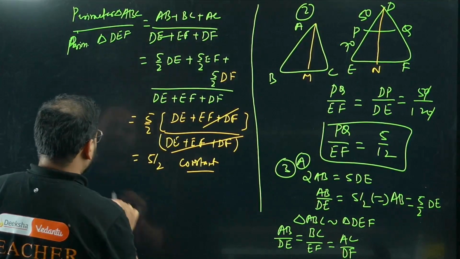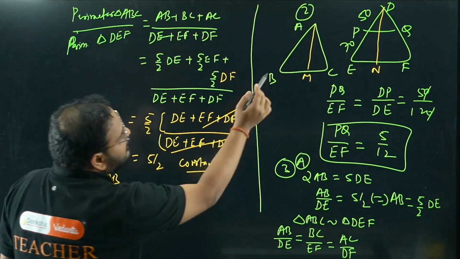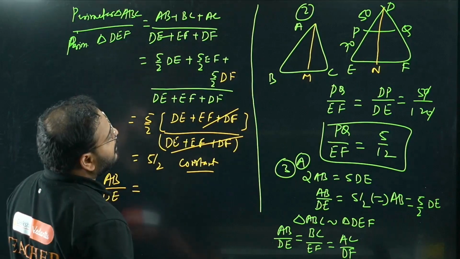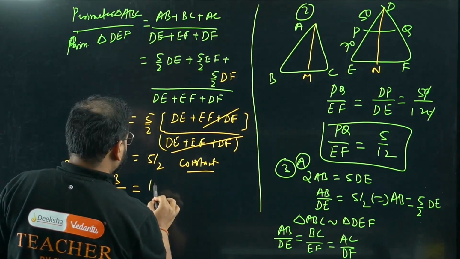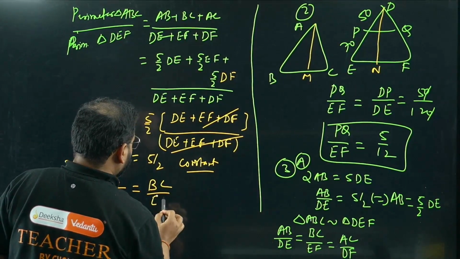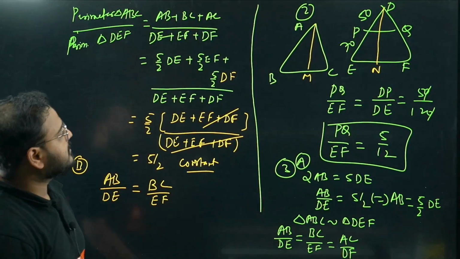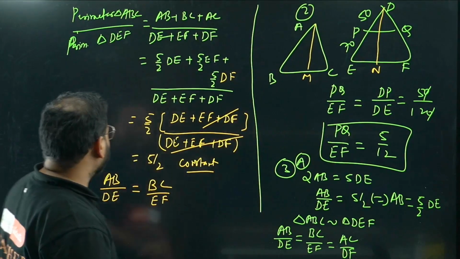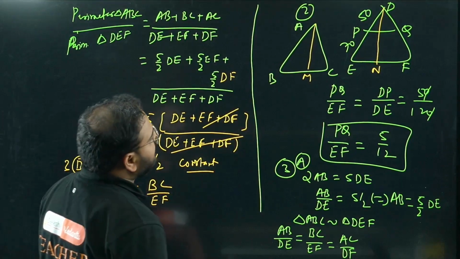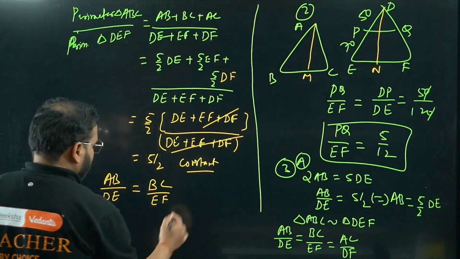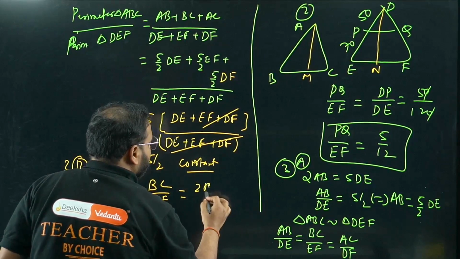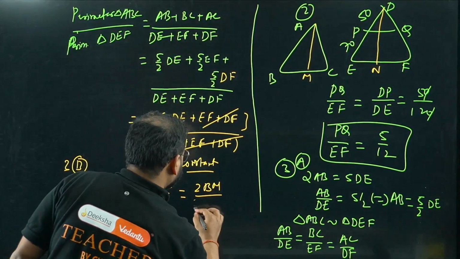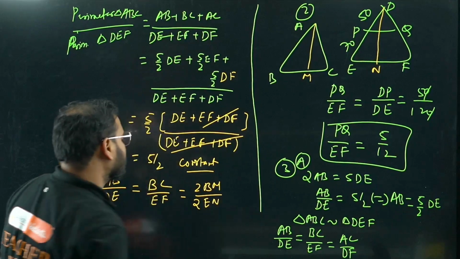We already have AB to DE equals BC to EF, because they are similar. They've given that M is the midpoint because AM is the median. So I can write BC as twice BM, and EF as twice EN. The 2s cancel out.